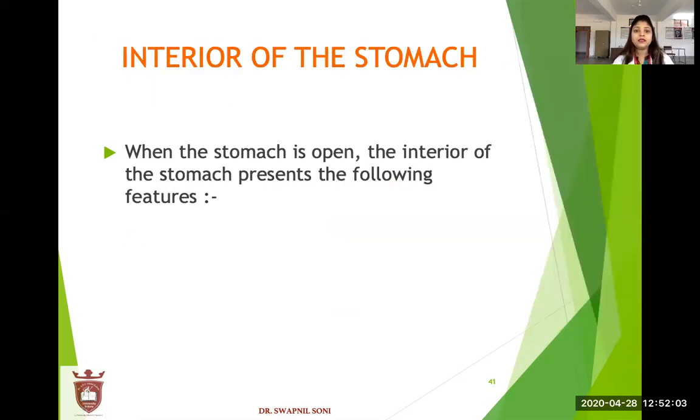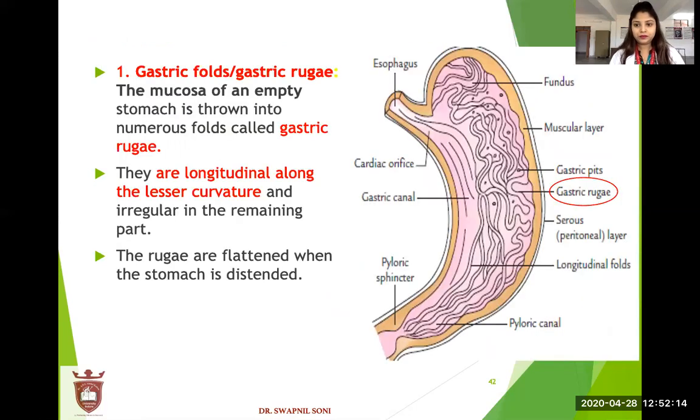Interior of the stomach. When the stomach is open, when we look at the stomach interiorly by opening it, the following features are present. First one is gastric rugae and the gastric fold. The mucosa of an empty stomach is thrown into numerous folds. That's called gastric rugae. This part is the gastric rugae. These are longitudinal along the lesser curvature and irregular in the remaining part. The rugae are flattened when the stomach is distended. When the stomach distends, the rugae become flat.